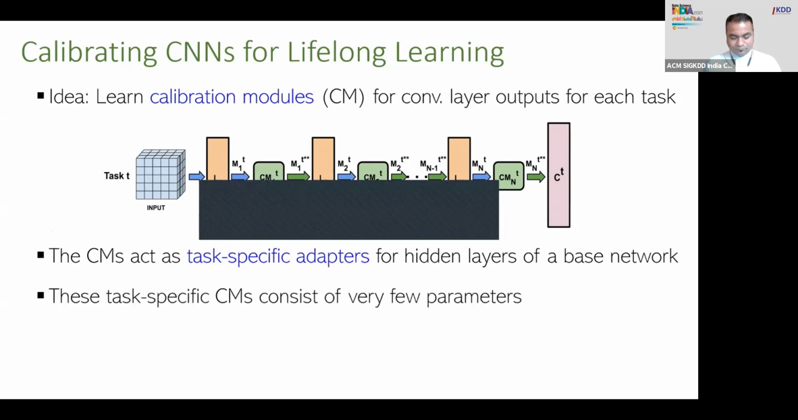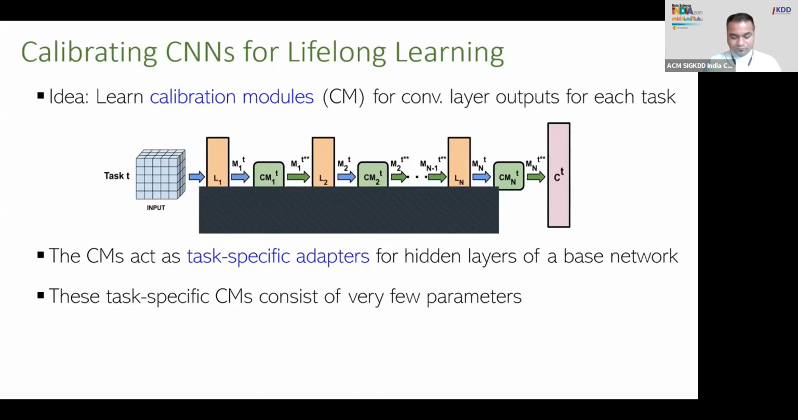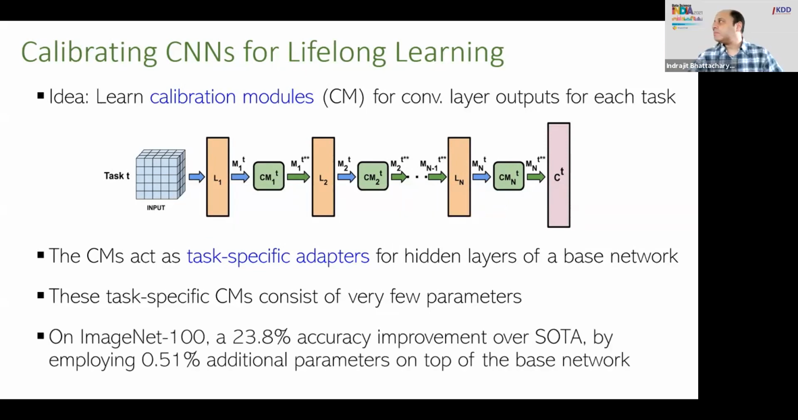These task-specific CEMs require very few parameters, and that is how we design them. And as an example of the benefits given by this approach, with just about 0.5% additional parameters over the base network, our approach can significantly outperform SOTA on ImageNet 100.